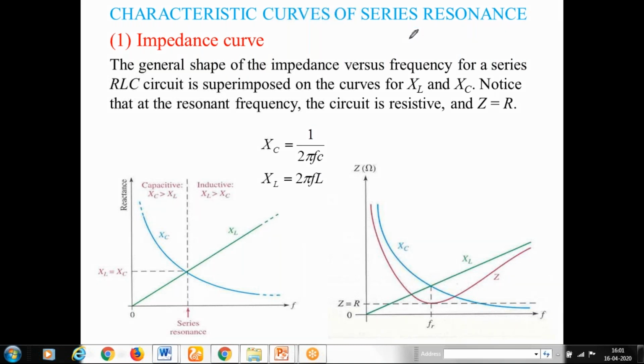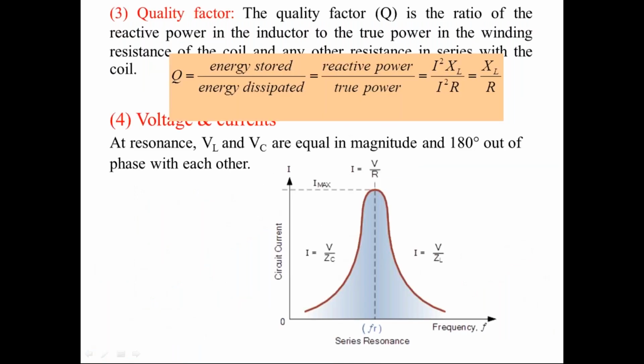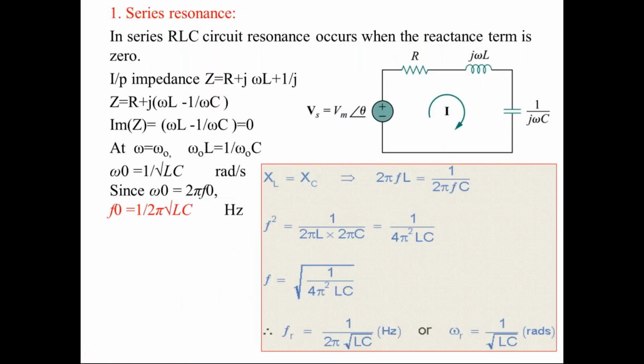I will tell you some of the basic characteristics of series resonance now. Whenever series resonance takes place, the total impedance offered by the circuit becomes Z is equal to R only.